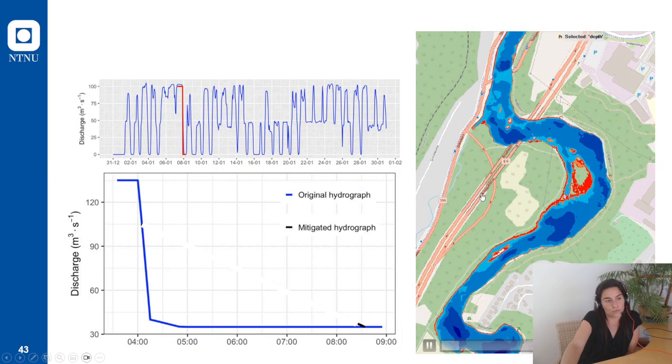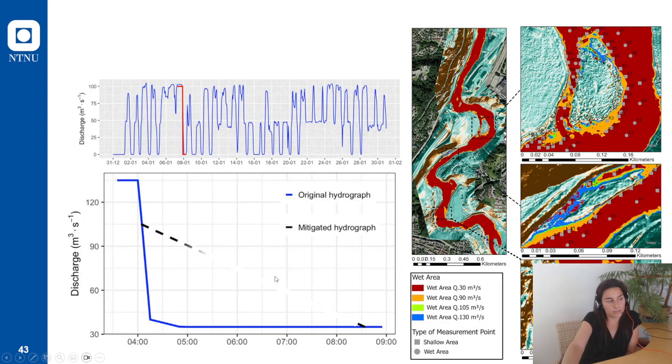Then we did simulation for start-stop scenarios, so stopping the turbine very fast. And we created a hydrograph. This is the normal hydrograph with the turbine shut down. But we also created a hydrograph where in all these points, there are risk areas for the fish to be stranded. The watering rates, remember from paper one, the velocity at which the water drops is not higher than 13 centimeters per hour. And this way, the mitigated hydrograph is created.